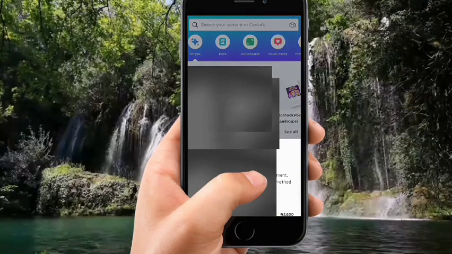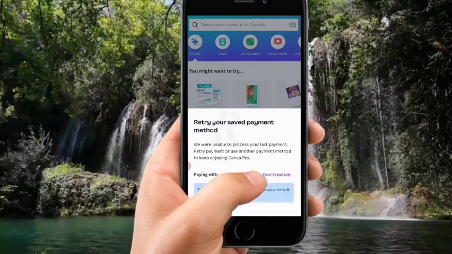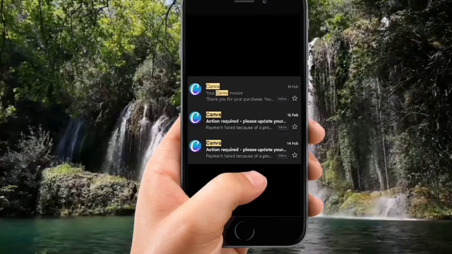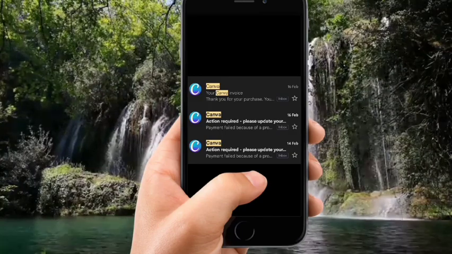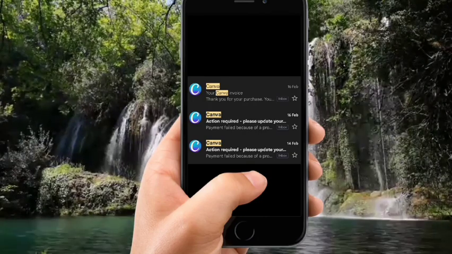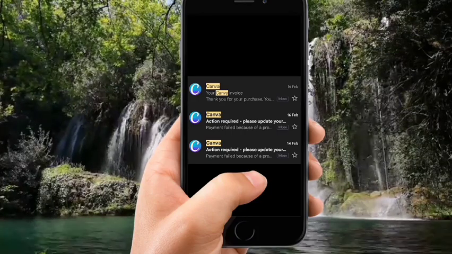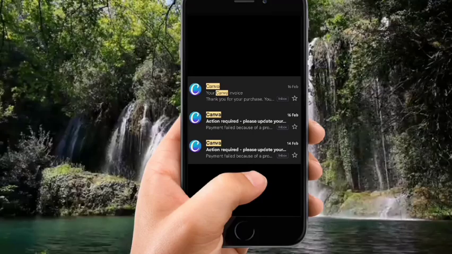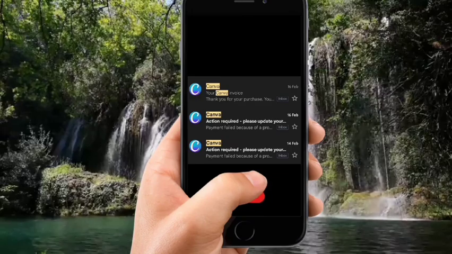So you can see I have to retry because they said they were unable to process my last payment. That's because, like I said in the previous video, naira cards have been banned from international transactions. But as you can see, it has been confirmed, and they have sent me an email confirming my payment. I showed these three messages to show you that previously they could not debit my card for the Canva Pro subscription. As a result of this restriction, Canva was unable to debit my card, so they kept sending me emails that I should update my payment method and bring a more valid one. So I had to pay with the dollar card, and I used it. You can see that the most recent email they sent me is an invoice saying that my payment has been confirmed. So you can see that this card works well.